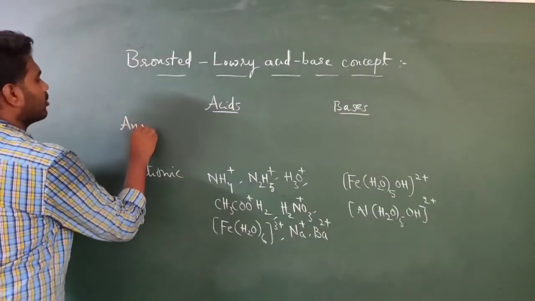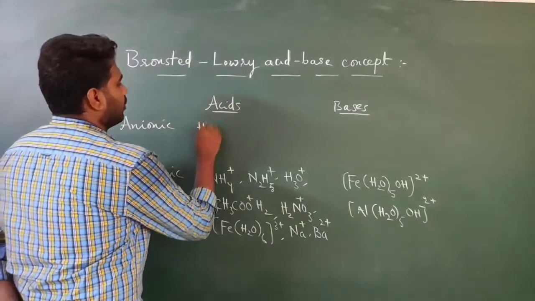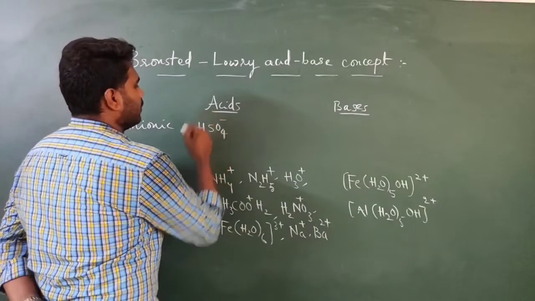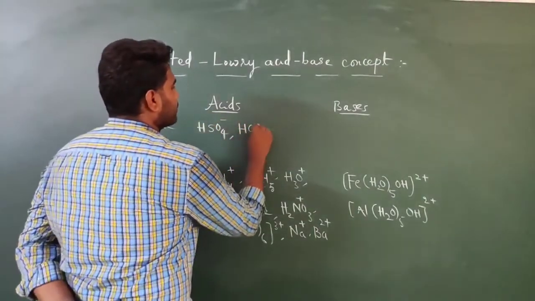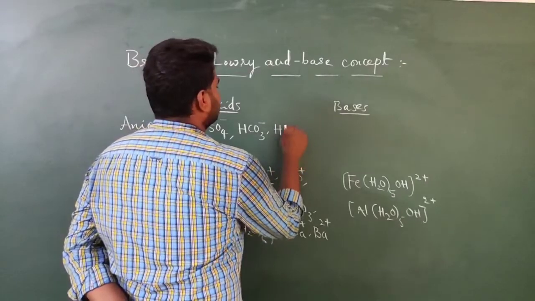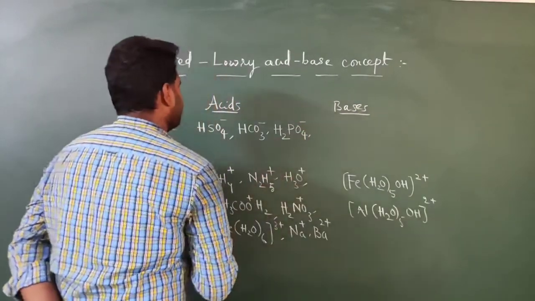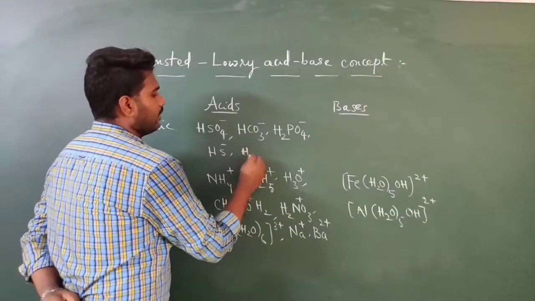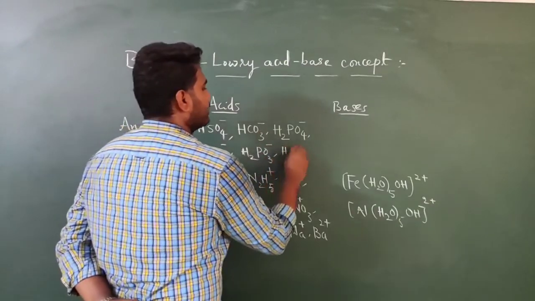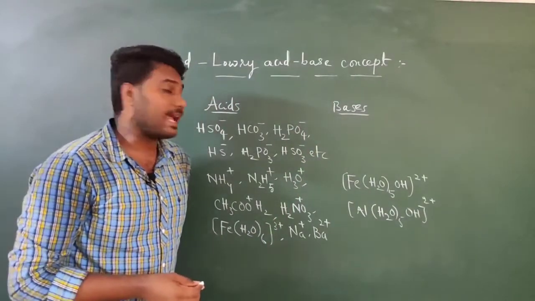So the anionic species which will act as acids, they are HSO4 minus and HCO3 minus and H2PO4 minus, the HS minus and H2PO3 minus and HSO3 minus, etc. These all anionic species will act as acids.